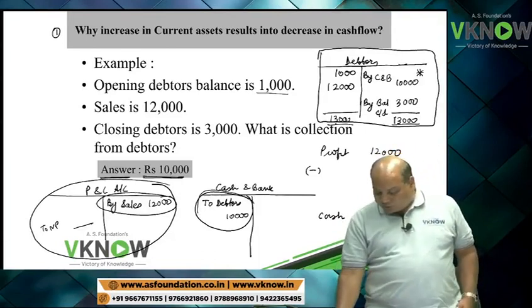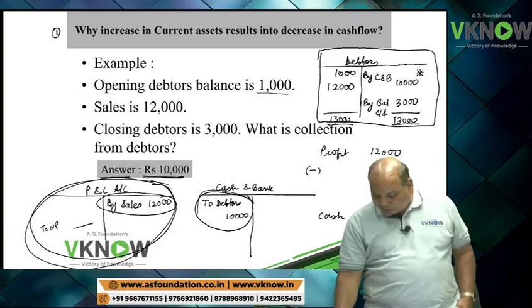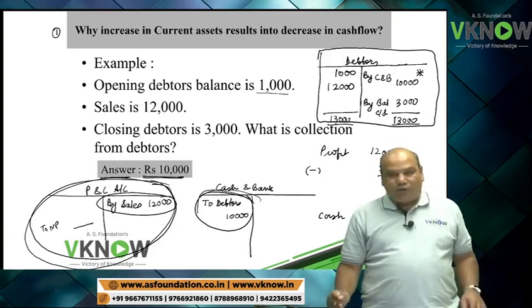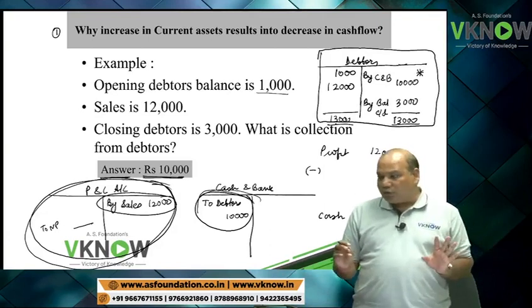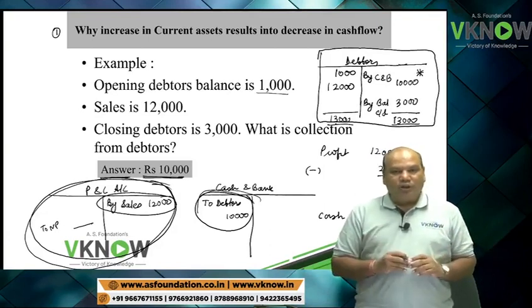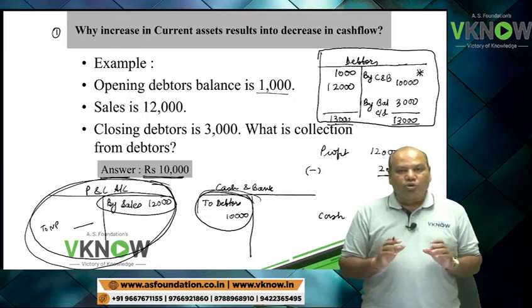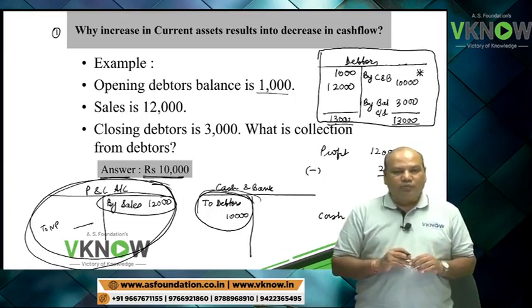Now what is this minus 2,000? If in the question we are given P&L account fully, cash and bank account fully, then we can easily understand the difference is 2000. However, institute is not going to give you so much detail.